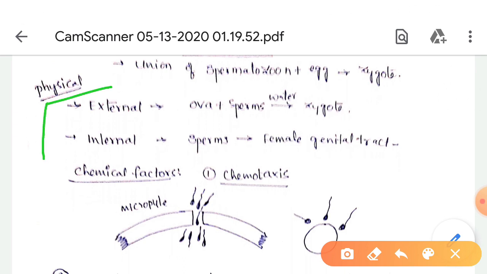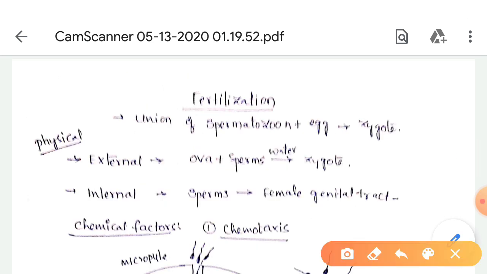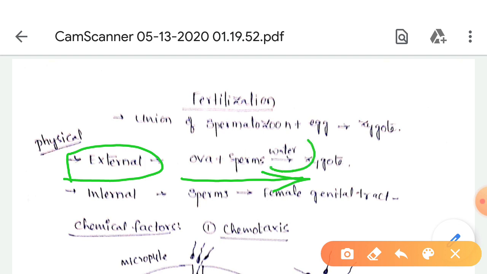There are two types: external fertilization and internal fertilization. In external fertilization, the majority of aquatic animals release their sperms and ova into the water, and fertilization takes place in the water.